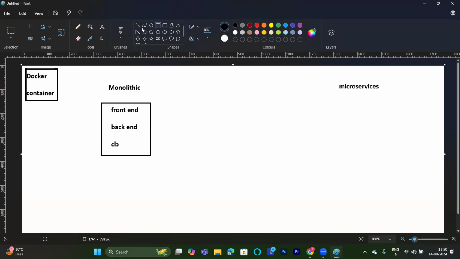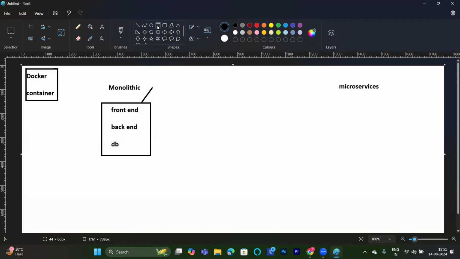This is my complete package of application. Monolithic means I'm creating one single packet of front end, back end, and database. Any kind of front end will be created from different languages, different versions. The back end will be different, the database will be different. Monolithic means there will be one single package of the complete application. This is my monolithic one.